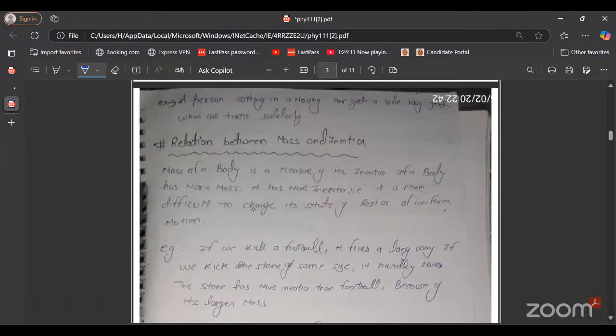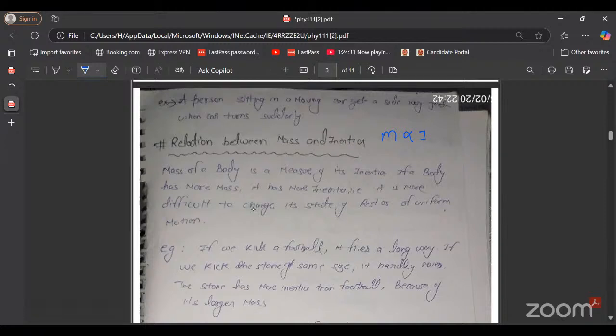Now what is the relation between mass and inertia? Simply you can say that mass is directly proportional to inertia. The more the mass, the more will be the inertia. So the mass of a body is a measure of its inertia. If a body has more mass, it has more inertia. It is difficult to change its state of rest or of uniform motion.